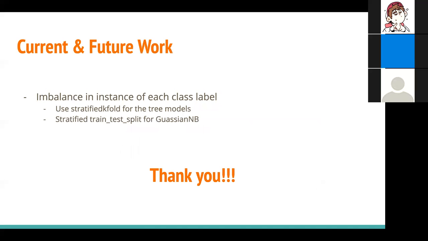We noticed that our dataset has quite a significant imbalance between the two classes, which may be a factor that has negatively influenced our model. For decision tree and random forest, we'll perform stratified k-fold to determine a new set of parameters and compare their performance with our current ones. For Gaussian naive Bayes, we'll also use a stratified train test split to solve this problem.